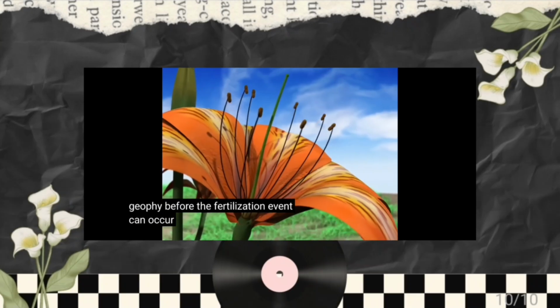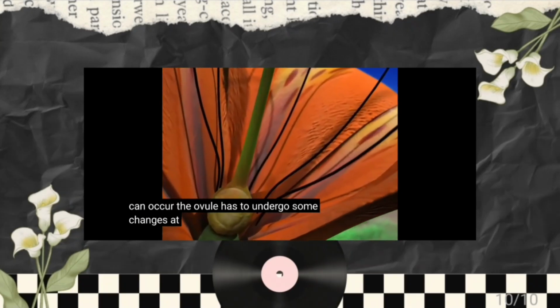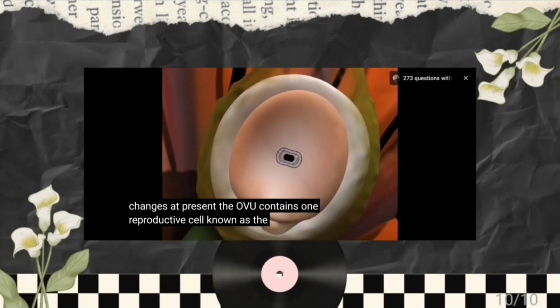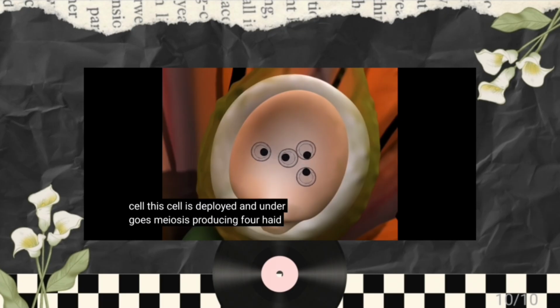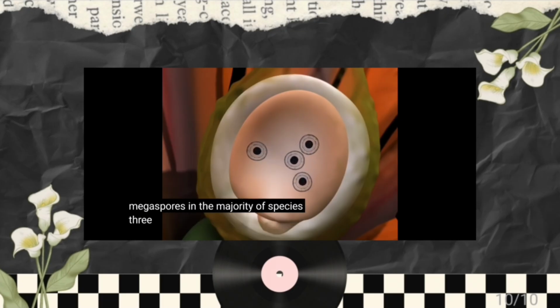Before the fertilization event can occur, the ovule has to undergo some changes. At present, the ovule contains one reproductive cell, known as the megaspore mother cell. This cell is diploid and undergoes meiosis, producing 4 haploid megaspores. In the majority of species, 3 of these megaspores degenerate, leaving only one surviving megaspore.